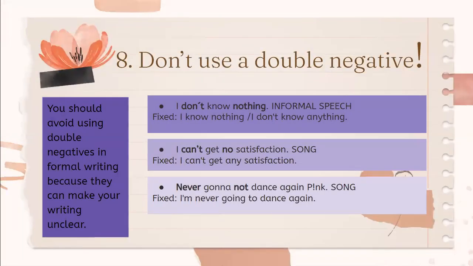Don't use a double negative in informal writing because they can make your writing unclear. For example, I don't know nothing in informal speech. In a fixed way could be I know nothing or I don't know anything.